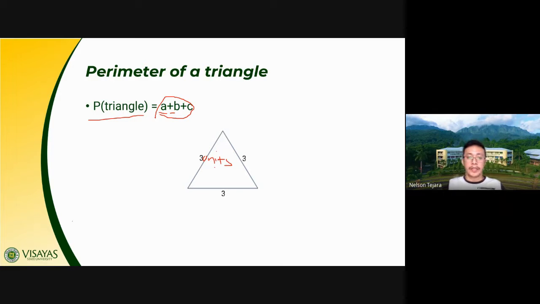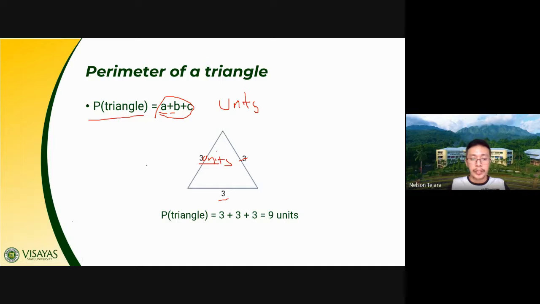So again, class, if you see any units of measure, just append the unit. That is unit, or if plural, units. This side measures 3 units, 3 and 3. Therefore, the perimeter is 9 units. That is 3 plus 3 plus 3, adding all three sides, equal to 9 units.